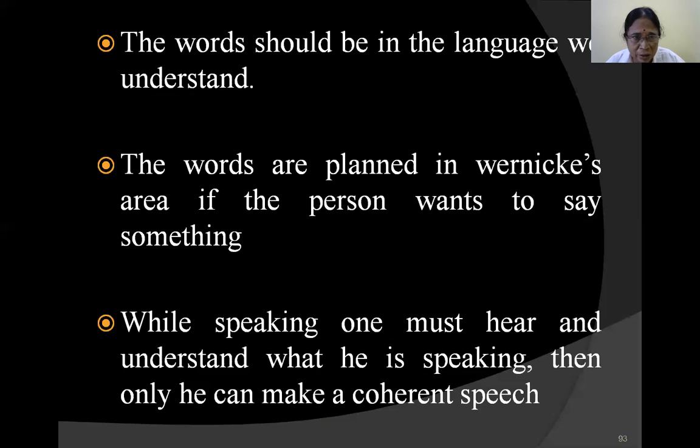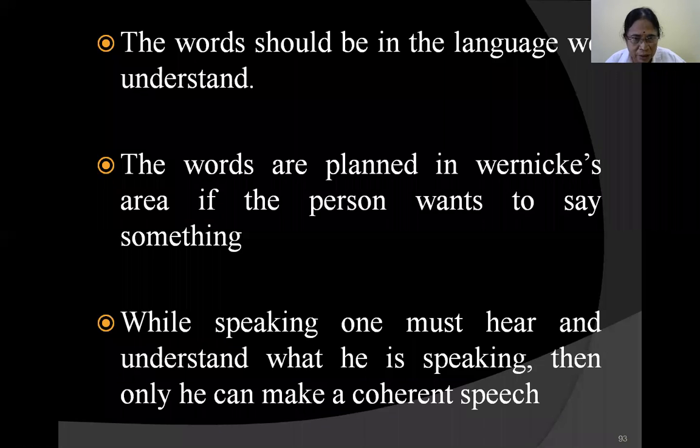You cannot read a book which is in a foreign language. That thing cannot be analyzed in the angular gyrus. The angular gyrus is not an automatic computer-like thing to analyze everything. Therefore, it should be analyzed only when we know the language. Otherwise, these interpretation centers are useless. Only in a known language do the interpretation centers work in a proper manner. The words are planned in Wernicke's area only if the language is known.